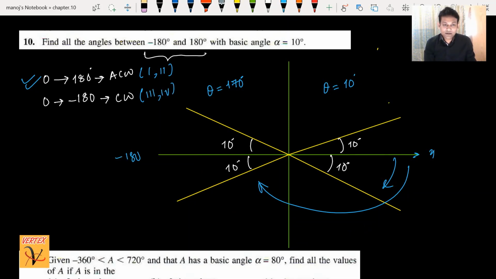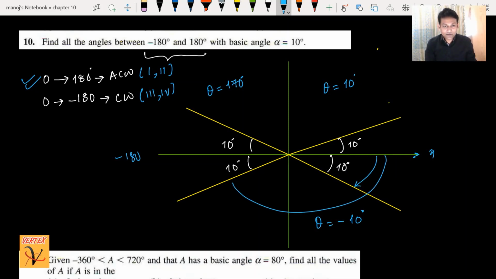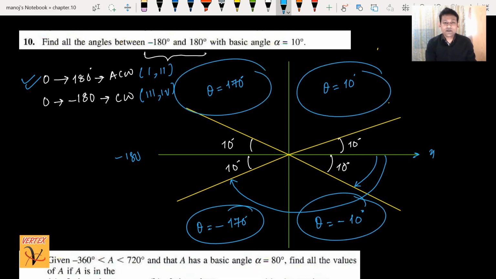Okay, now what is the method, how can you do it? Simply apply the first angle in the fourth quadrant. The basic angle is 10 degrees, but when you move clockwise, this is minus 10. So your theta is minus 10 degrees. The first angle is done, very simple. For the second angle, I have to move till here, and you just subtract from 180, which comes to 170. So theta is, just write a minus sign. That's the way you have done it, and we have four results for this question.